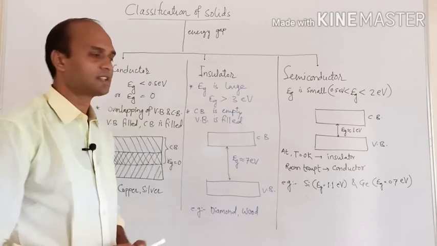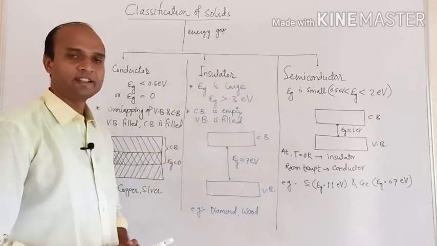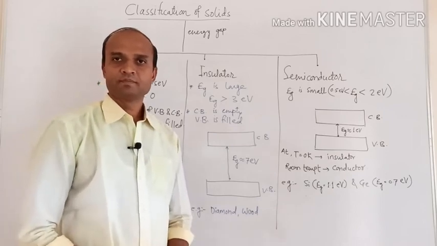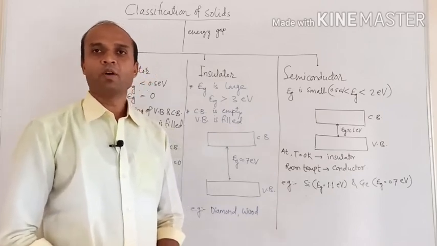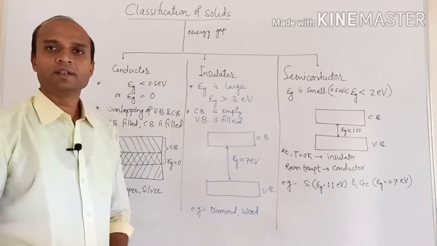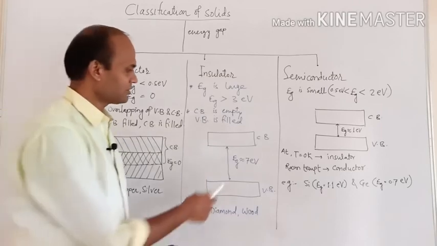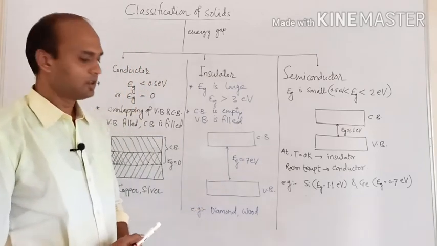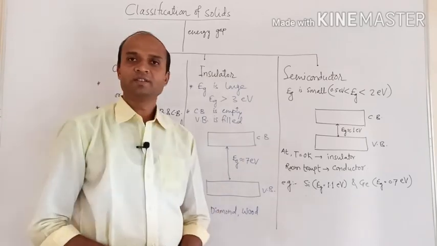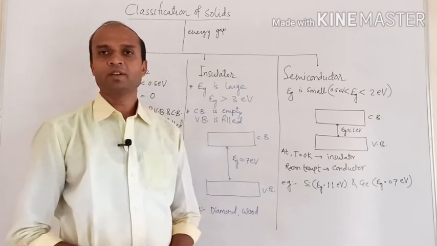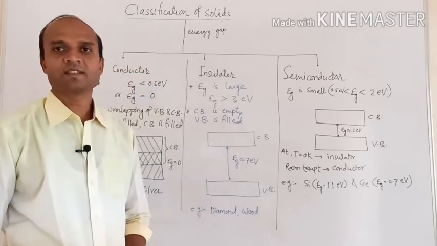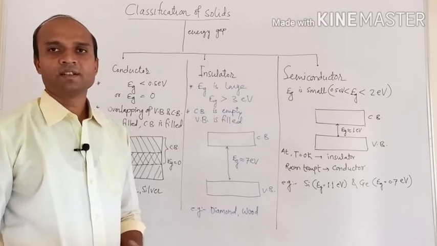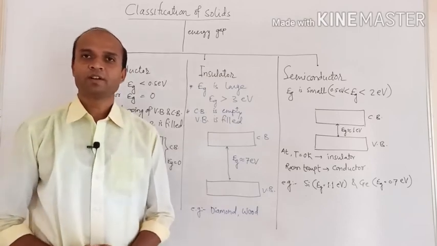Such solids are called insulators. The best example is diamond, where the energy gap is approximately 7 electron volt. Wood and plastic are also examples of insulators.